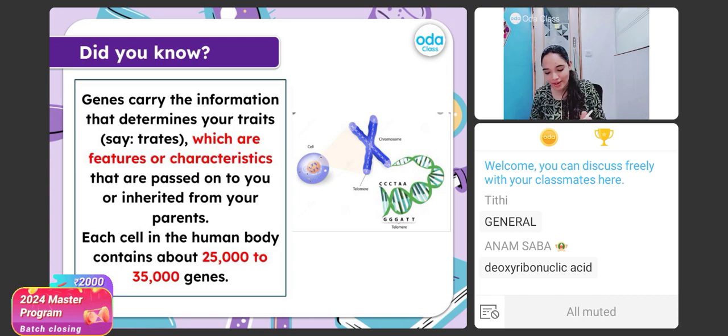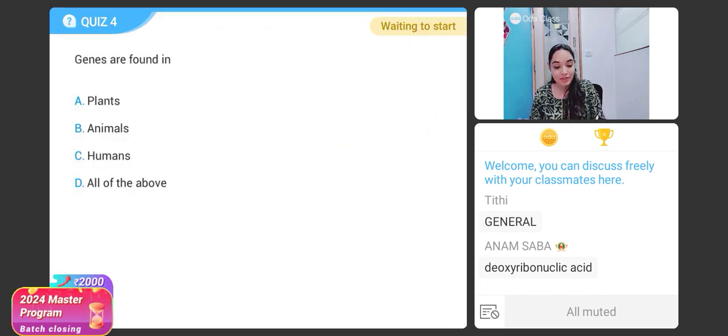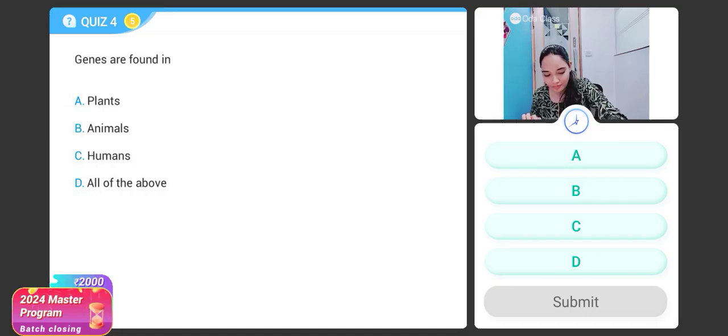With this note, let us quickly answer the next question. Genes are found in dash: plants, animals, humans, or all of the above. This is your point question.